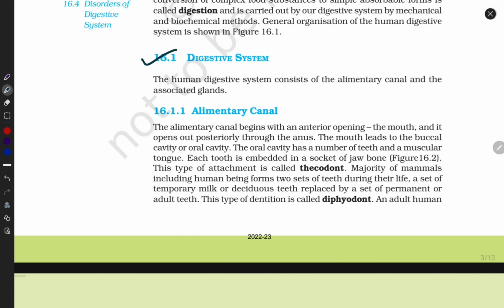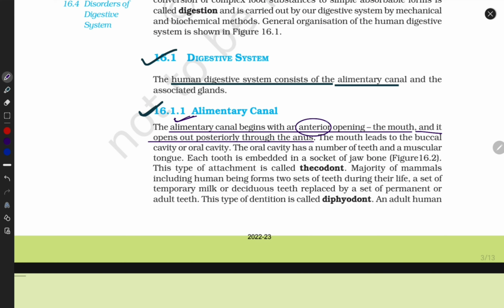If I complete it in one line, the human digestive system consists of the alimentary canal. And what is the alimentary canal? Let's start with our alimentary canal. The alimentary canal begins with an anterior opening. We call it the mouth. The alimentary canal begins with the mouth and opens out posteriorly through the anus. What is the anterior part and what is the posterior part?